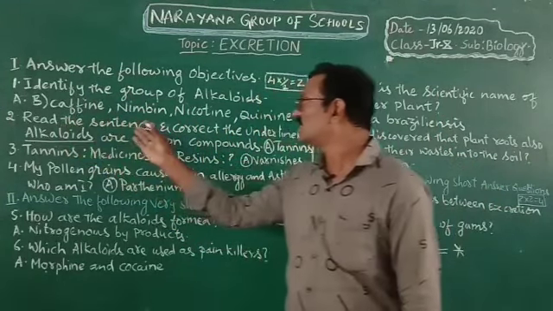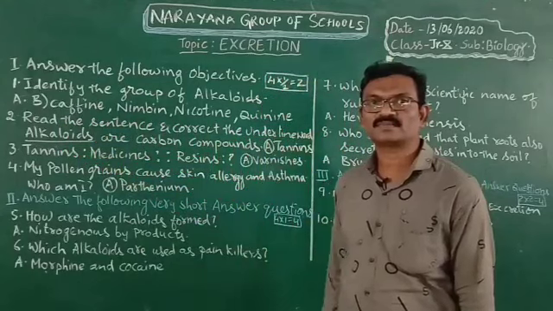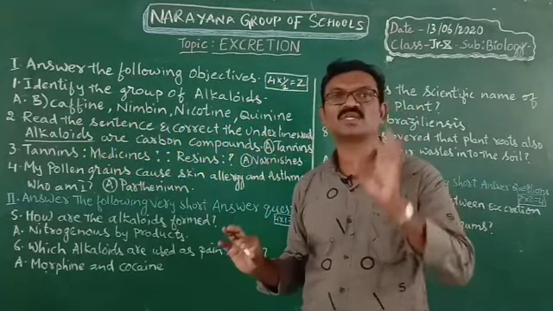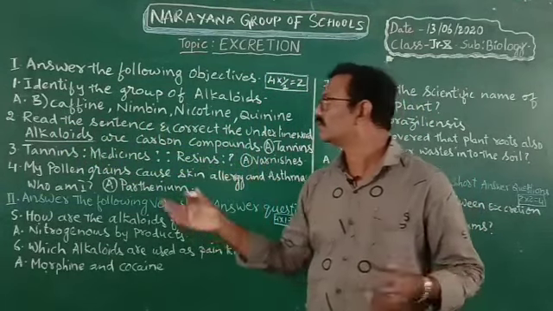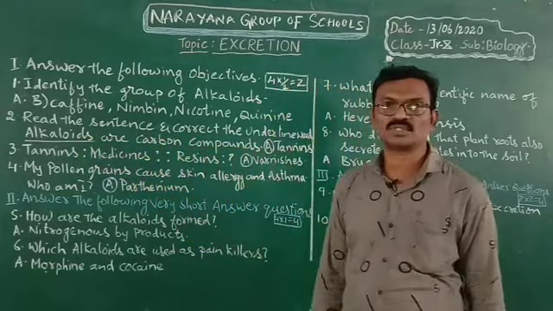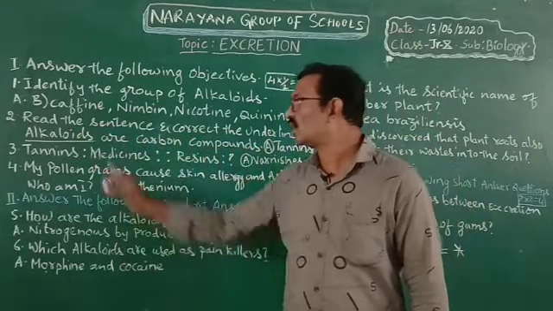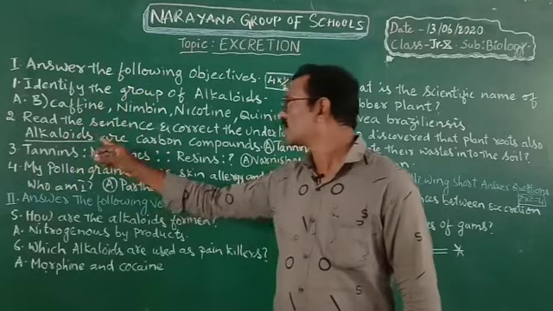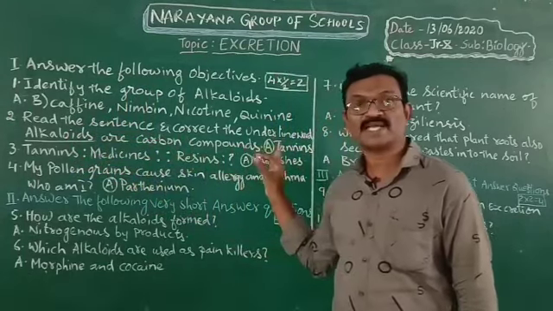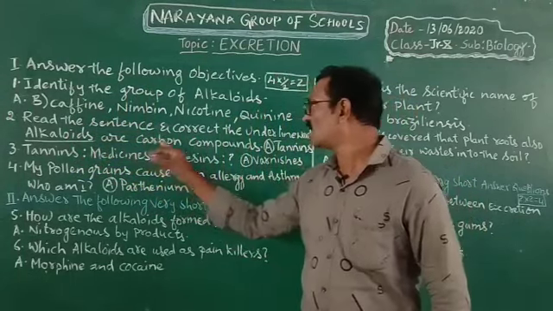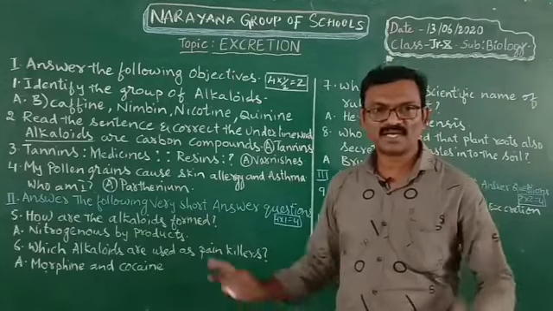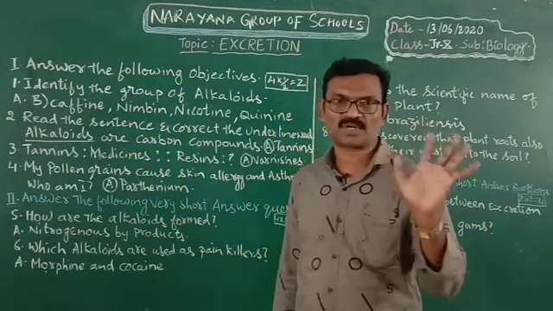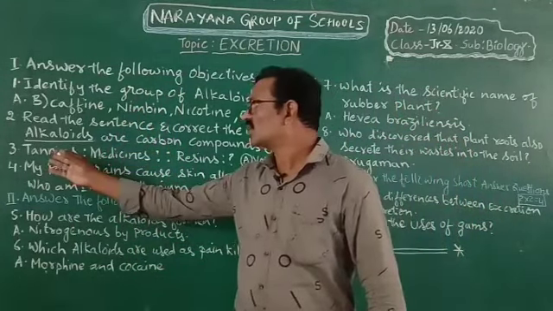Second question is read the sentence and correct the underlined word. That means this sentence itself is giving us an indication that the underlined word is wrong. We have to change it into the correct word. Alkaloids are carbon compounds. Alkaloids is underlined, so alkaloid is a wrong word. We have to change it into the correct answer. Now in the alkaloid place, if we keep tannins, it is the correct answer. Tannins are carbon compounds. Tannins are made up of carbons. But alkaloids are made up of nitrogenous byproducts. Okay, right.